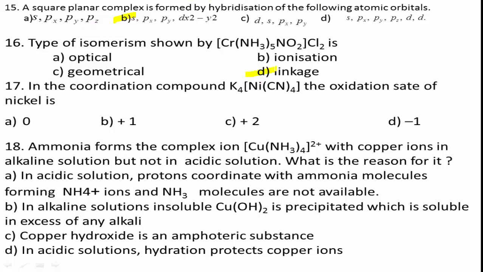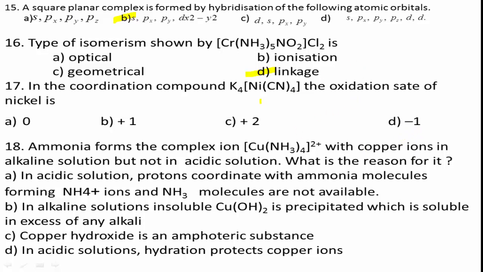Next, question number 17. In the coordination compound K4[Ni(CN)4], the oxidation state of nickel is... See here this complex, K4[Ni(CN)4]. Here the oxidation state of nickel is option A: 0, option B: +1, option C: +2, option D: -1.